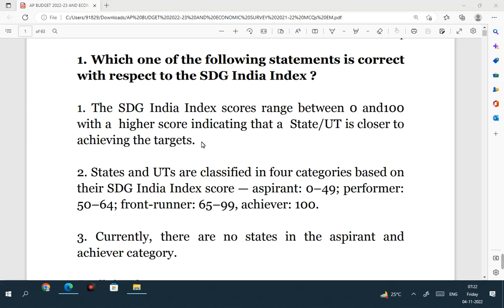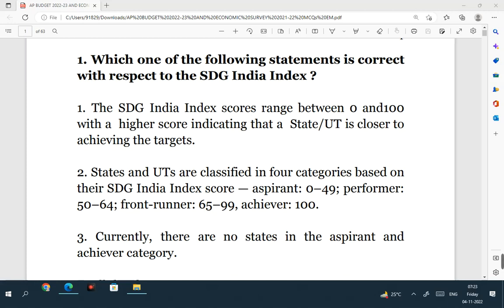This is right. SDG India Index has scores ranging from 0 to 100. If the score of a particular state or UT is higher, it means it is closer to achieving the targets under SDGs. This is a correct statement.